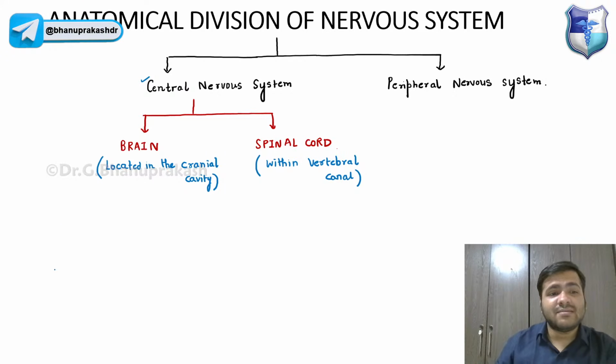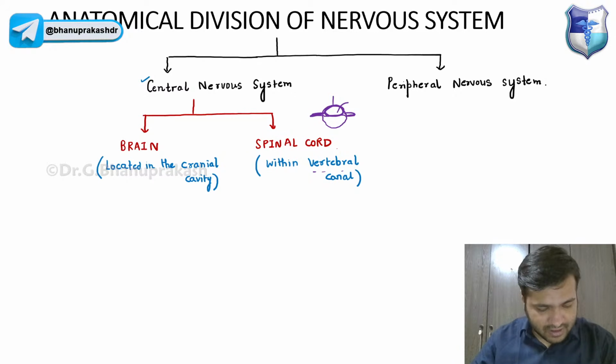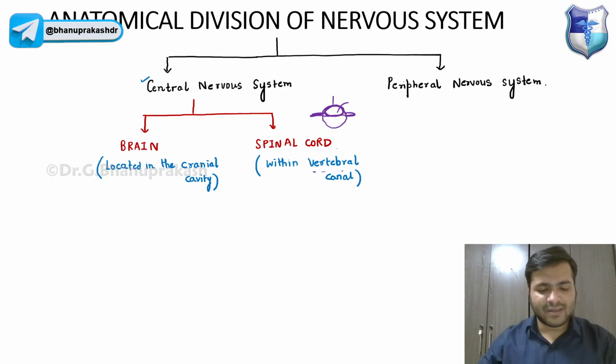In the vertebra, we have a central part, and that is called the vertebral canal. We have the body of the vertebra, the processes of the vertebra, and between them one foramen, the vertebral canal or vertebral foramen. Yes, Sharon, 26. Very good. Within these vertebral canals the spinal cord passes.